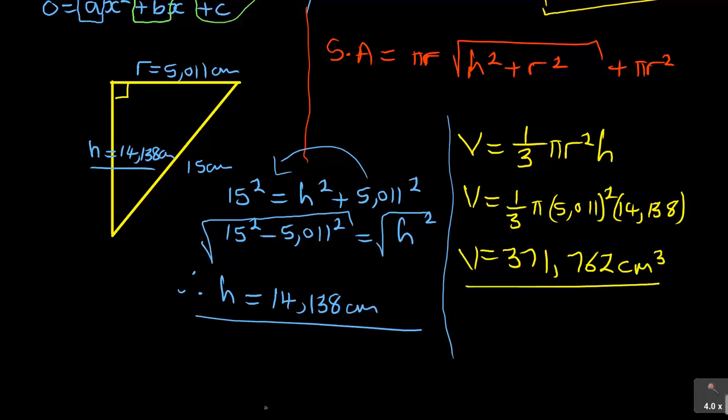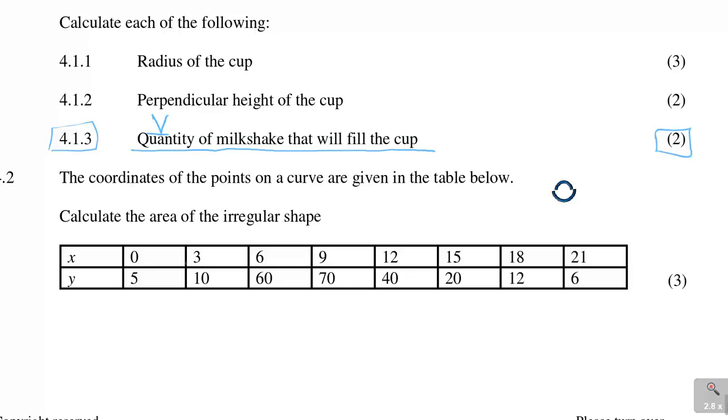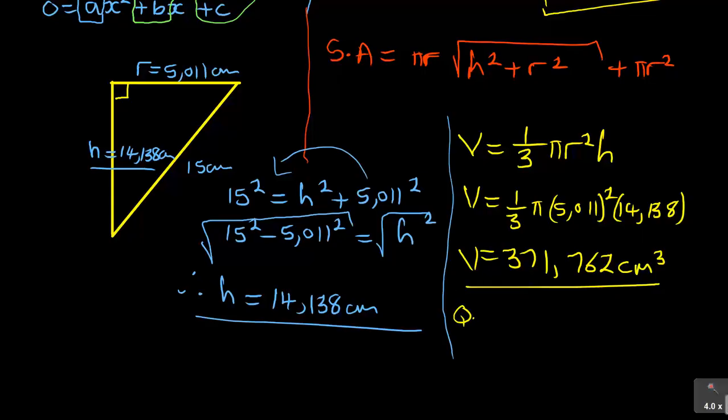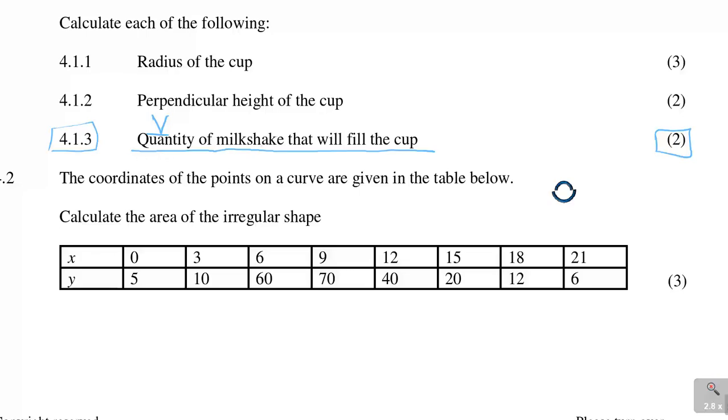So the conclusion, the question was calculate the quantity of the milkshake. So you're going to say quantity is 371.762 cubic centimeters. So that is how you could have done this particular question 4.3.